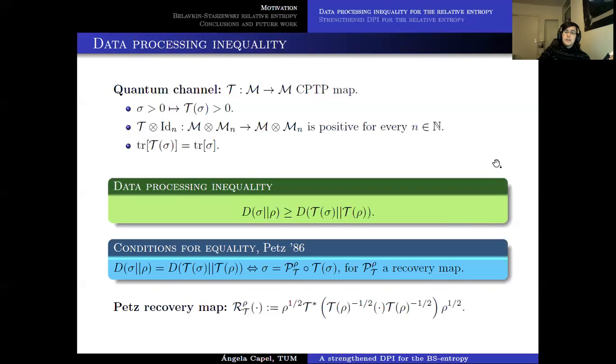Since 1986, we know that there's equality in this data processing inequality if and only if the first state can be recovered from the second state by means of something that is called a recovery map. In particular, Petz showed that one can consider this recovery map written here, which was named the Petz recovery map after him because of that.